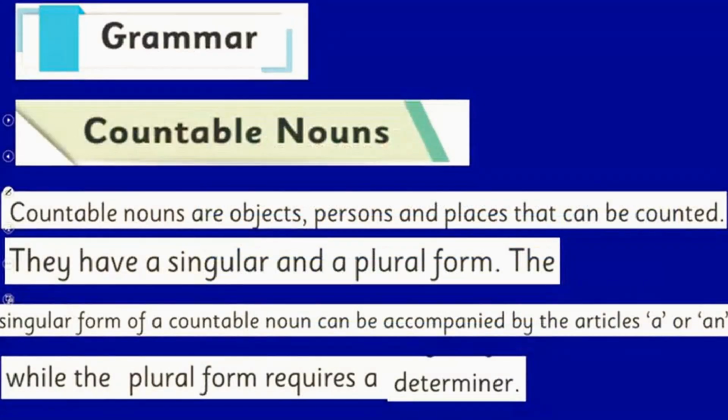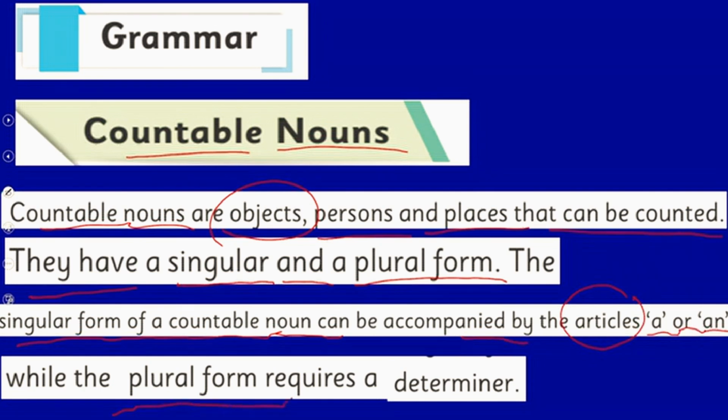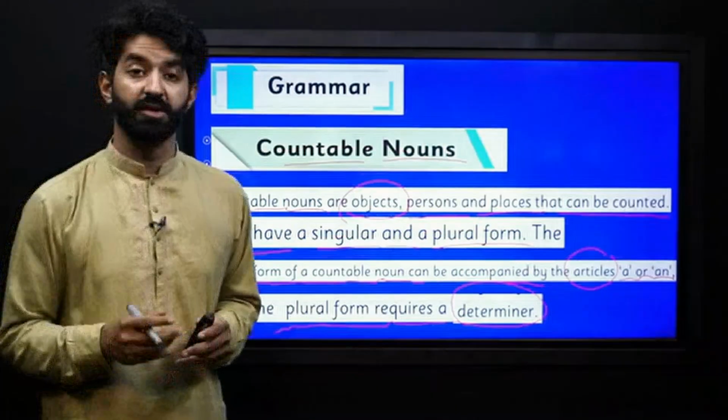So countable nouns, let's see what they are. Countable nouns are objects, persons and places that can be counted. They have a singular and a plural form. The singular form of a countable noun can be accompanied by the articles a or an, while the plural form requires a determiner. So these are our countable nouns.